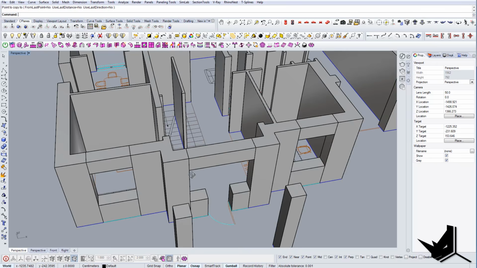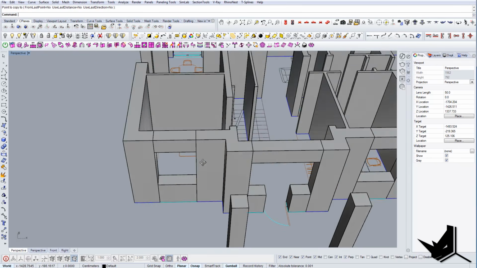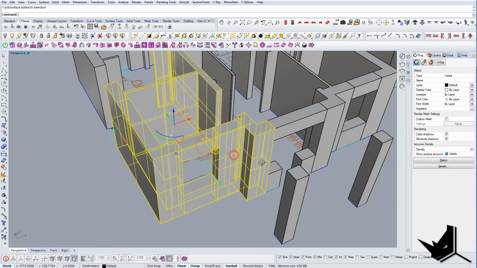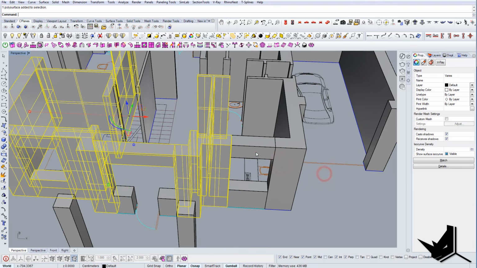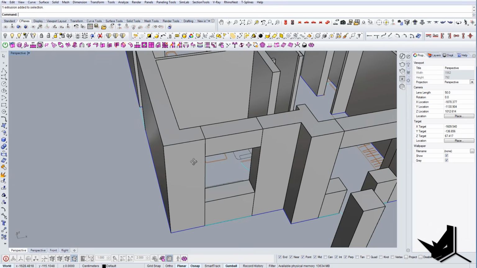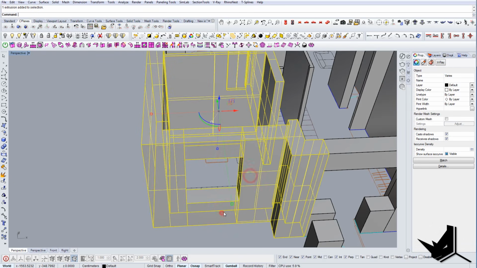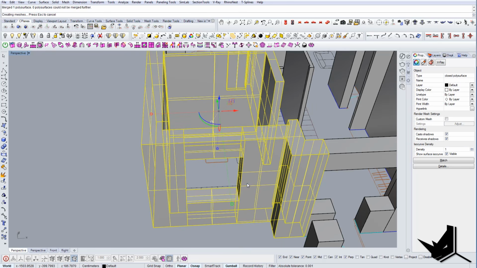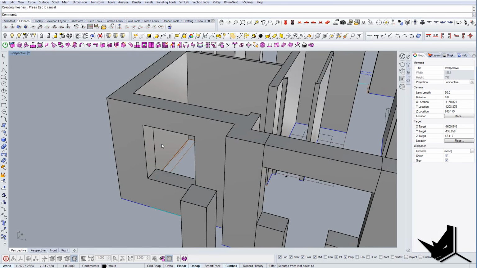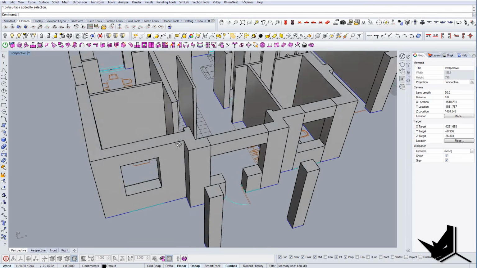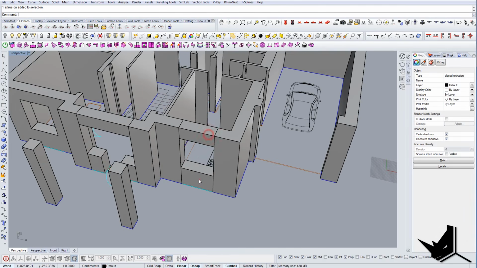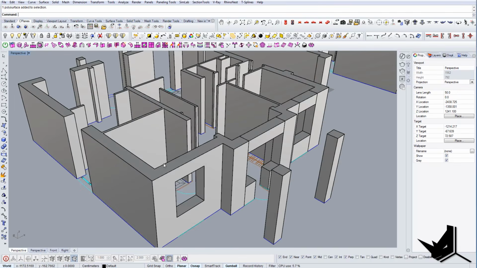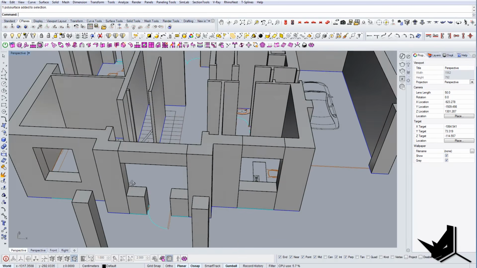And the cool thing now that we can do here is we can actually use all of this, and we can save. I'll just show you here on this area here. You can say Boolean union, and you can say merge all surfaces, and this will clean up here the areas. If everything is modeled correctly, you will not have any seams there. So that's quite useful if you want to model correctly.